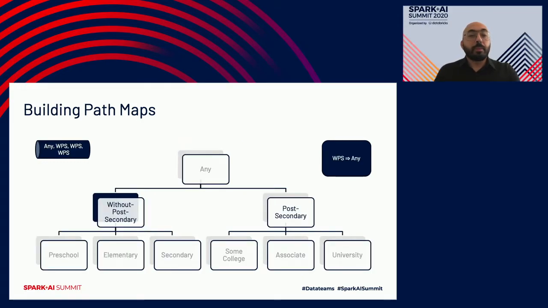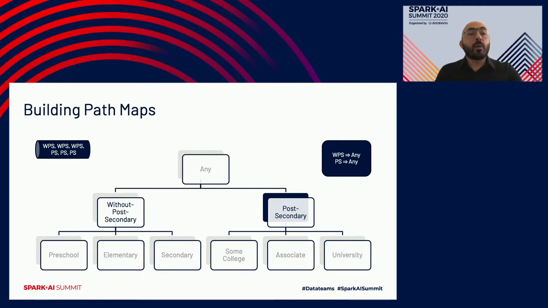Then I keep moving to the next level. When I traverse without post-secondary, I pop or dequeue one element from the queue, and this represents the parent of this particular node. On the right-hand side, I have the child-parent mapping. So I'm saying, okay, without post-secondary's parent is any. Then I traverse post-secondary, and I dequeue another element from the queue, which also represents the parent for this particular node. So I have without post-secondary's parent is any, and post-secondary's parent is also any.